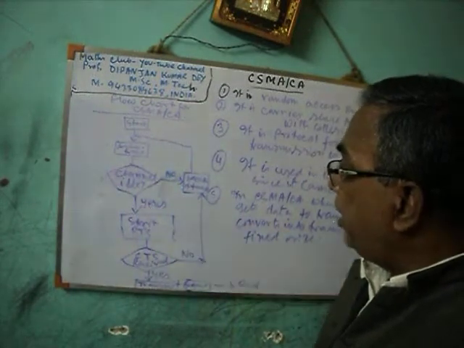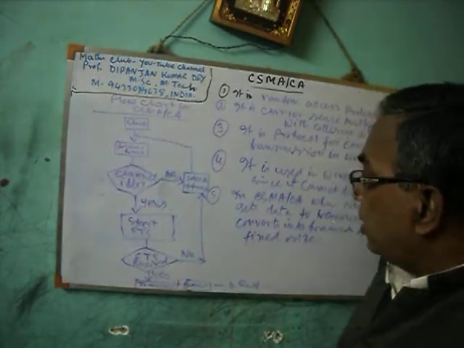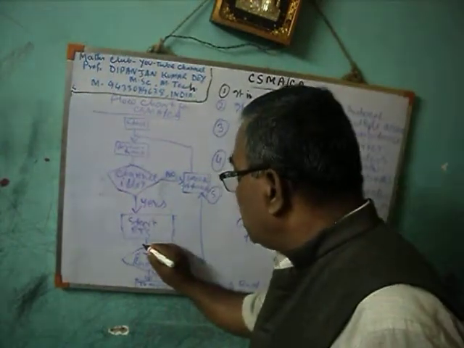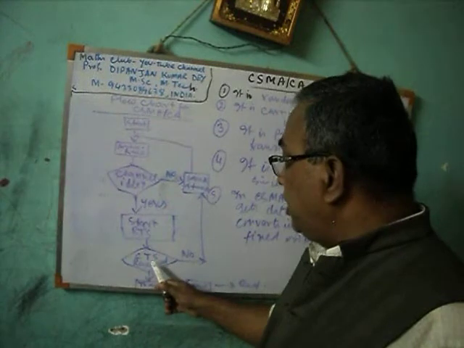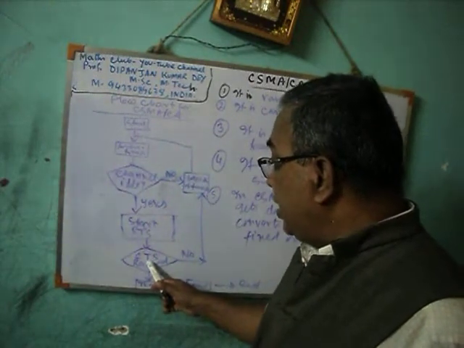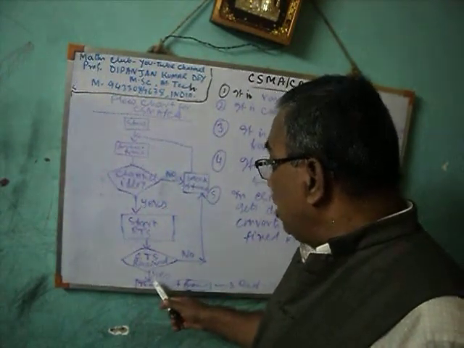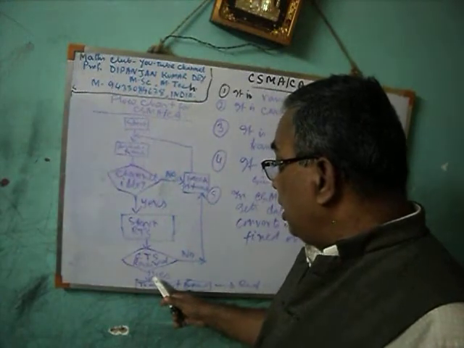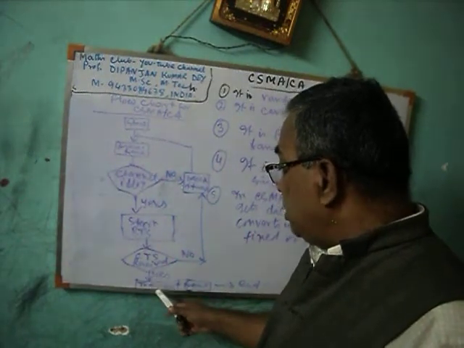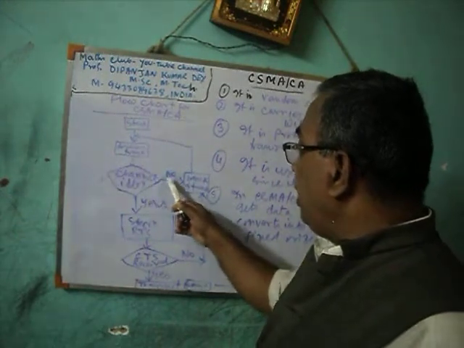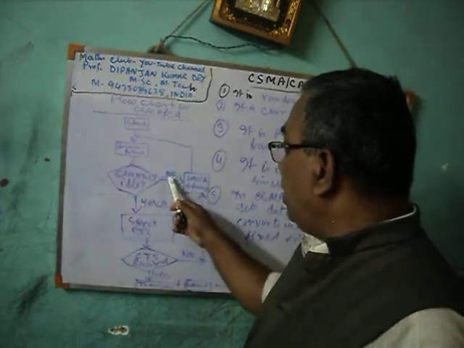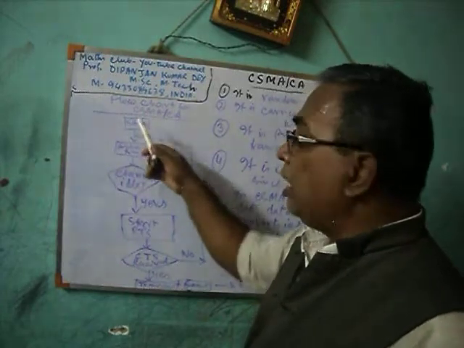If it is yes, idle means free, then start RTS. The receiver receives the RTS, and after that it sends a CTS. If the sender gets the CTS frame, then it transmits the frame. If it is no, then go to backoff. If the channel is not idle, then backoff time, and then start again.